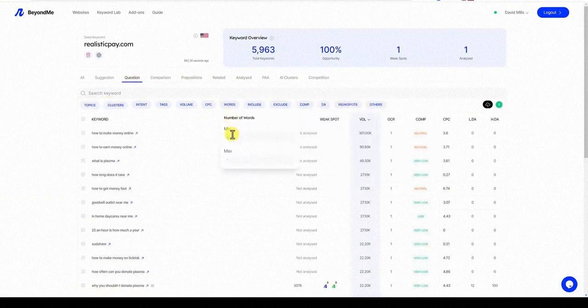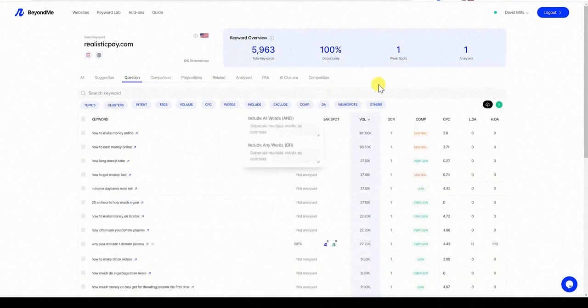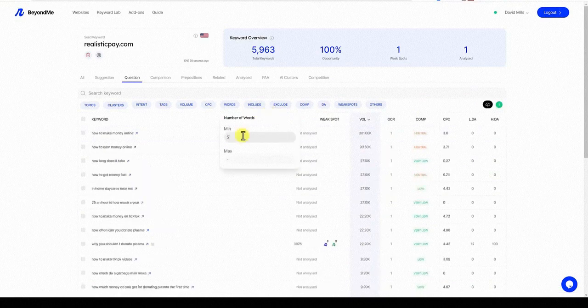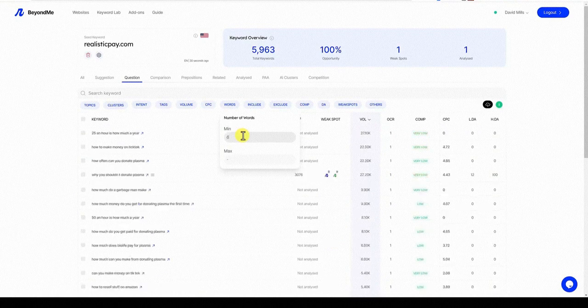If we're going to look at words, I want to look at questions that have at least 5 keywords in them, right? Is there a button that I have to push right here in order to make that happen? I want to put 5 right there. Maybe if I put like 8 right here, and see how that happens, guys. If I put 5 right here, see the keywords on the left side change. So it's instant. You don't have to push enter to get the filter. As soon as I change this over to, say, 6, you're going to see the keywords will change. Okay, so I'm going to go 6 right there.